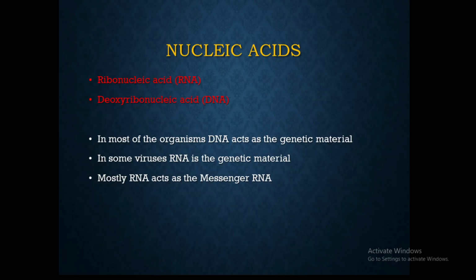In most organisms DNA acts as the genetic material, whereas in some plant viruses RNA acts as the genetic material. But in eukaryotes and higher organisms, RNA acts as messenger RNA, which means it carries the message, the code from the DNA to the protein. This messenger RNA role is very interesting, and we will understand it during protein synthesis. For now, DNA and RNA are the nucleic acids that act as genetic material, and in most organisms it is DNA, but in some, especially viruses, it is RNA.